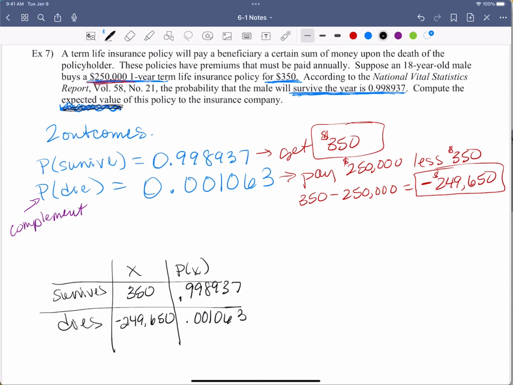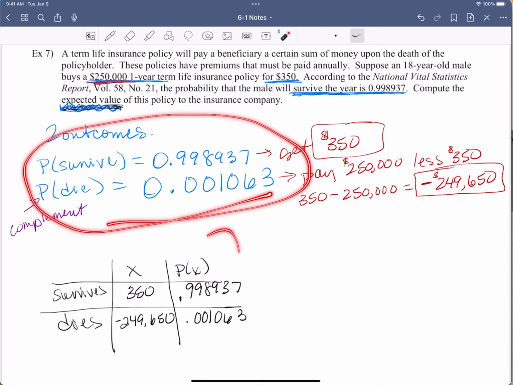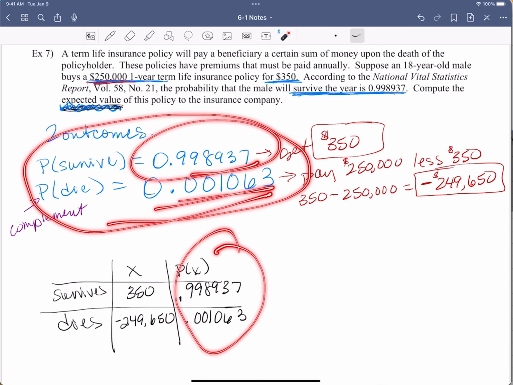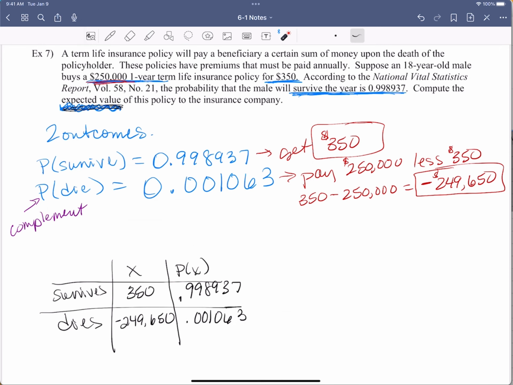The key to this problem, and people always ask about this, is you have to figure out the probabilities. You're given one of them, so you have to get the complement for the other. And you have to say how much is the payout, because that's the value that we're going for. So you have to figure those pieces out. Once you have this figured out, then it's just a matter of plugging it back in, right?